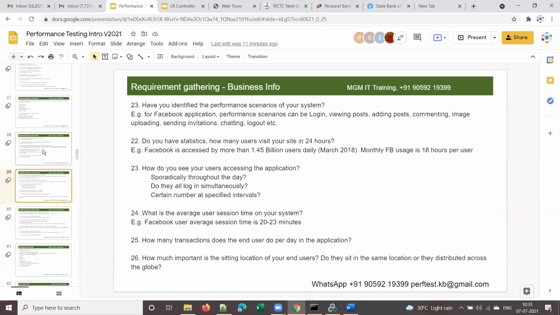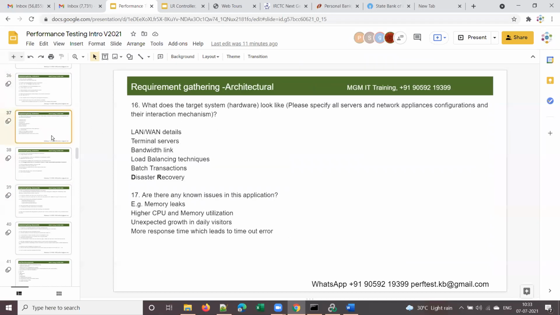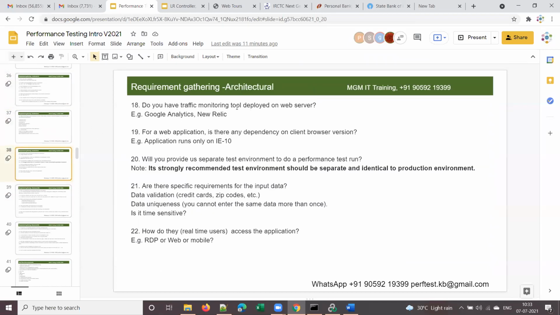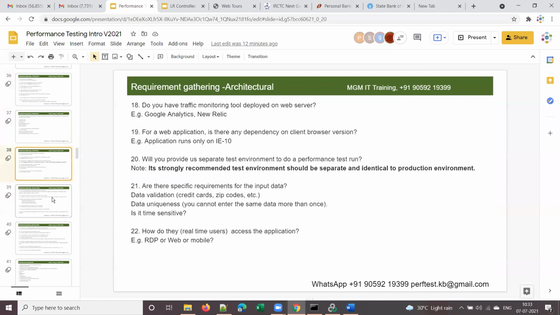The next comes, any queries over here in this architectural? We have 3 slides on architectural. Any queries over here? I have one query. Yes, please mention your name.